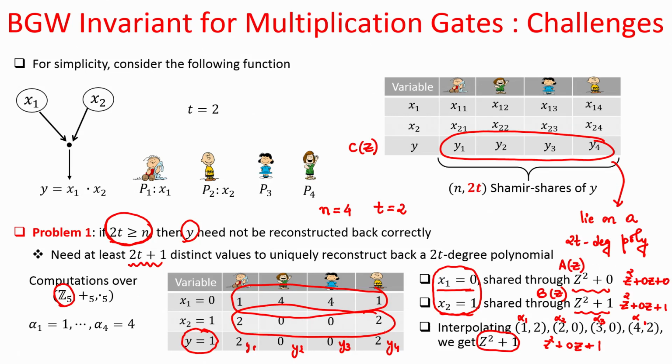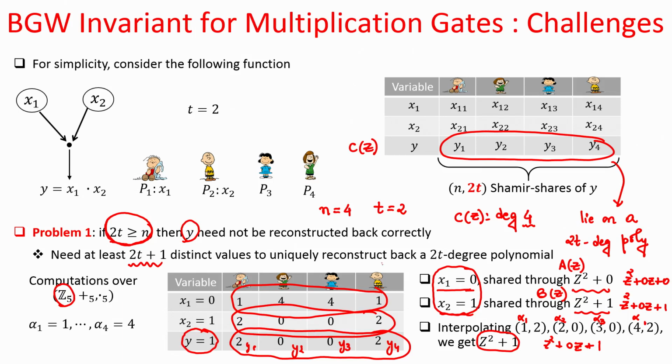Now, the 4 values y1, y2, y3, y4 lie on the c polynomial, and the c polynomial has degree 4, because it is the product of the a polynomial and the b polynomial, each of which is of degree 2, and if you multiply two polynomials of degree 2, you get a resultant polynomial whose degree is 4. To reconstruct uniquely and correctly a degree 4 polynomial, you need 5 distinct points or 5 y shares on that c polynomial.